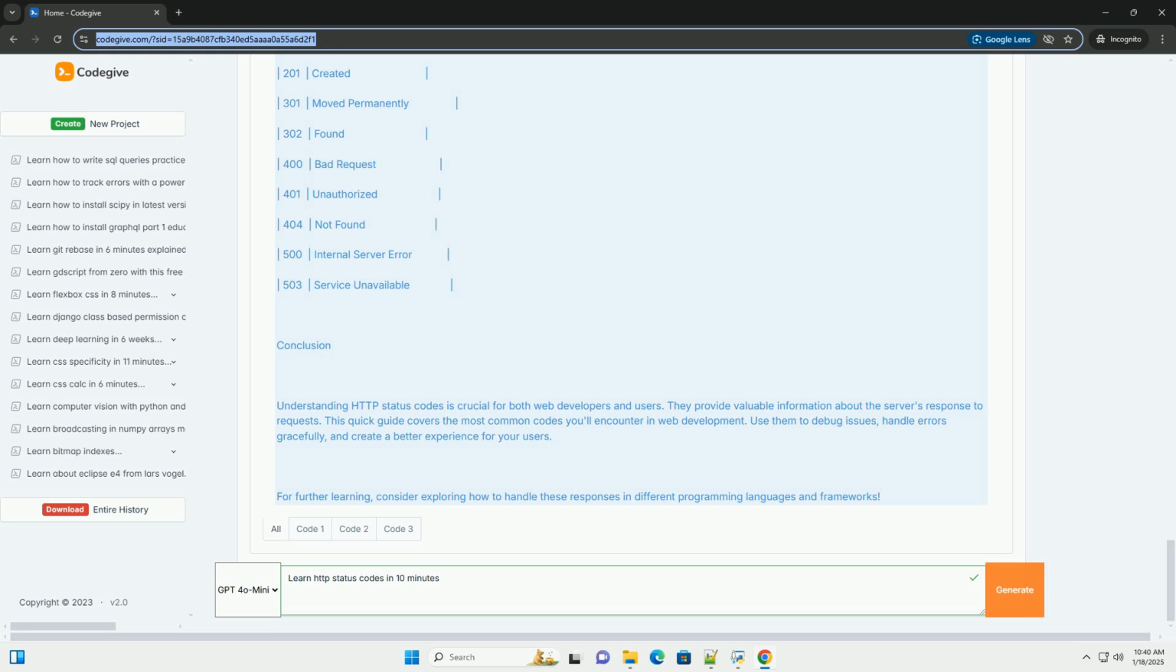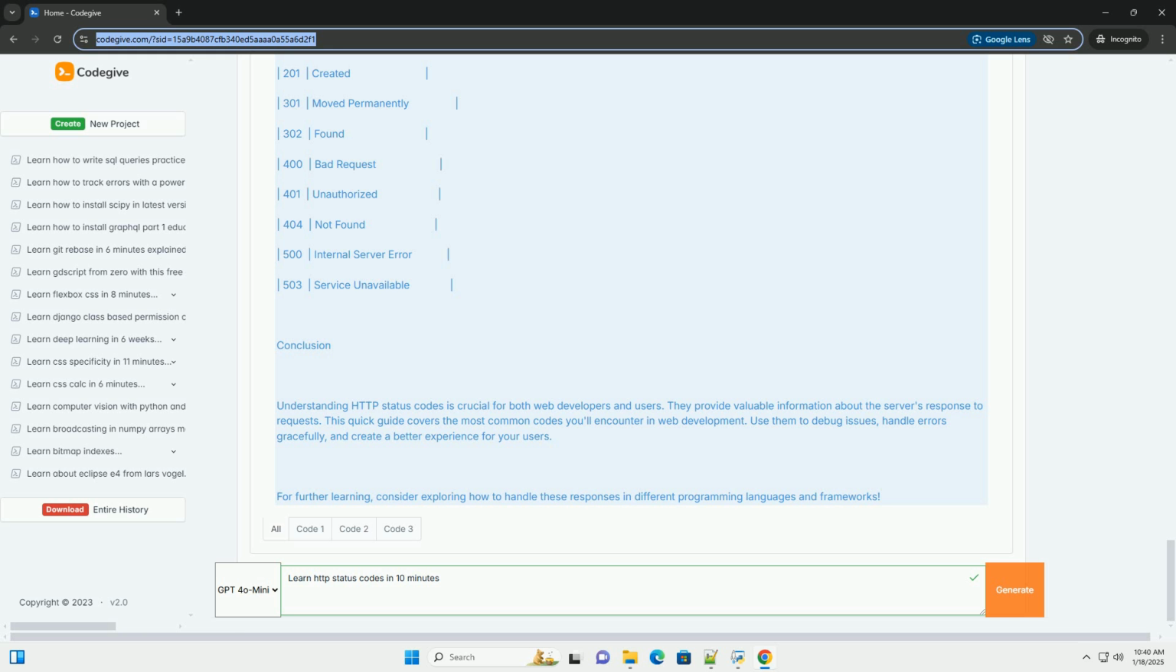Example with code, using Flask. 5. Server error responses, 500 to 599. These codes indicate that the server failed to fulfill a valid request. 500 Internal Server Error: the server has encountered a situation it doesn't know how to handle. 503 Service Unavailable: the server is not ready to handle the request, often due to maintenance.